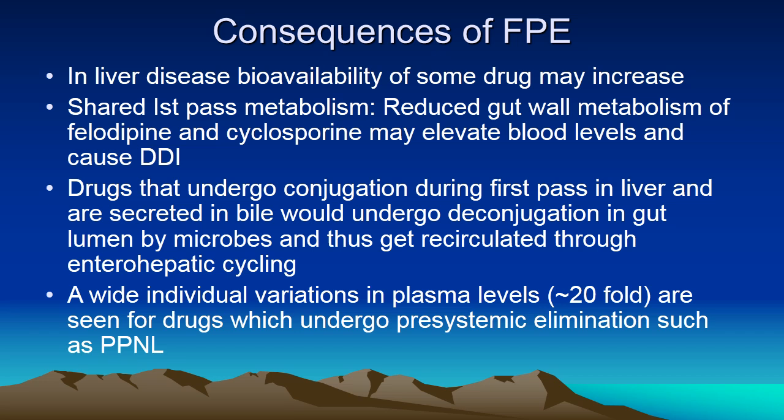Drugs that undergo conjugation during first passage in the liver and are secreted into bile would undergo deconjugation in the gut lumen by the intestinal microbes and thus get recirculated through enterohepatic cycling. Therefore, first pass effect contributes to temporary pooling of the drug in enterohepatic circulation. A wide inter-individual variation in plasma levels, to the extent of 20-fold, has been shown by drugs such as propranolol that undergo extensive pre-systemic elimination.